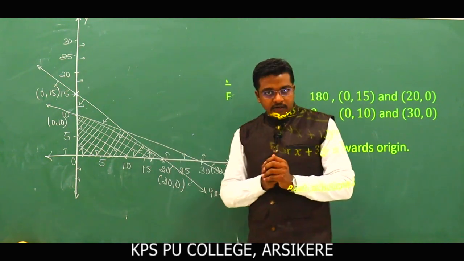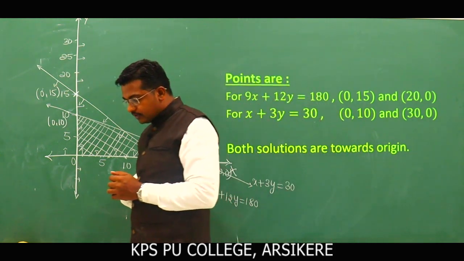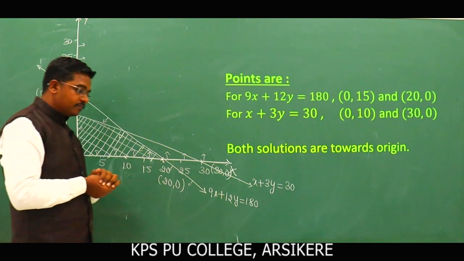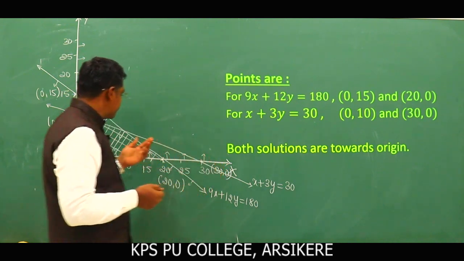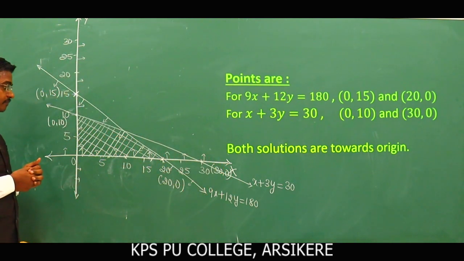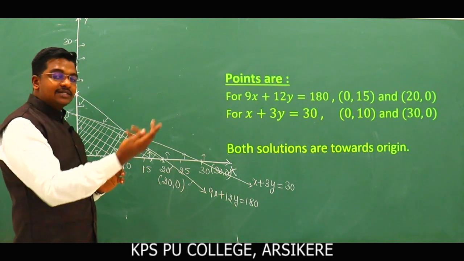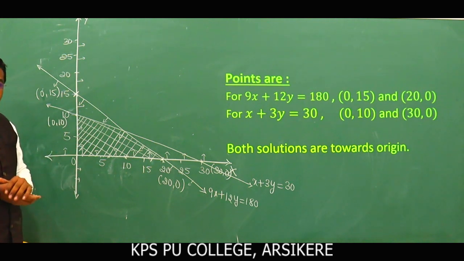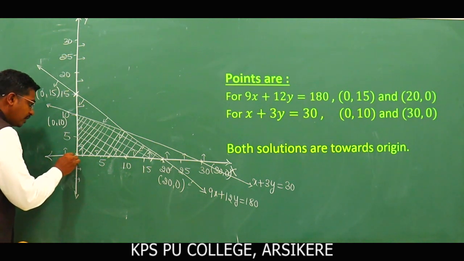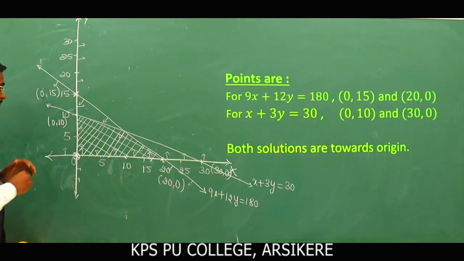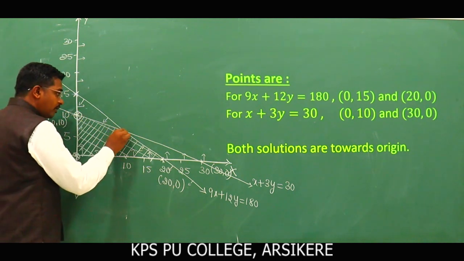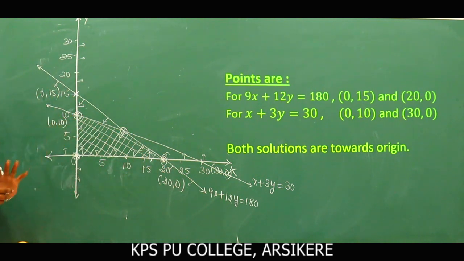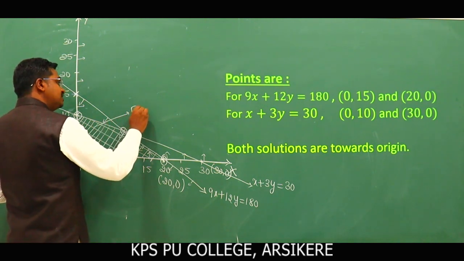It is not unbounded. When you get a bounded region, we need to find the corner points. For this there are Theorem 1 and Theorem 2. Theorem 1 says that the solution region is bounded. We will discuss Theorem 1 and Theorem 2 in the next class. Now discussing this problem, the region is bounded, so next we have to find the corner points. This is one point, here we have another point, and another, and another. These are the corner points of the feasible region. This shaded region is called the feasible region.